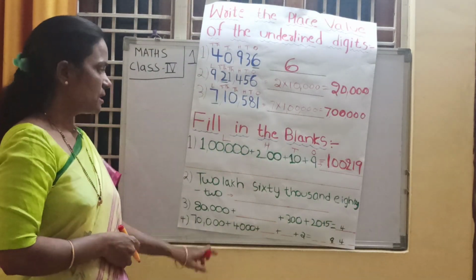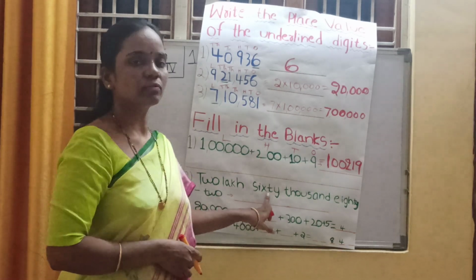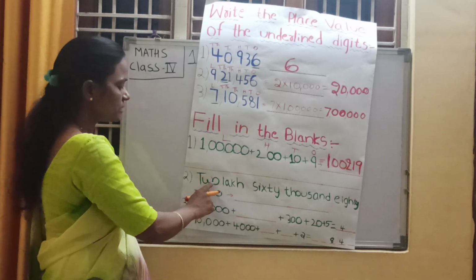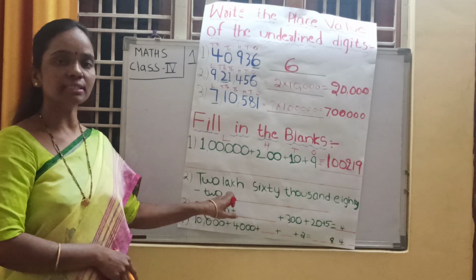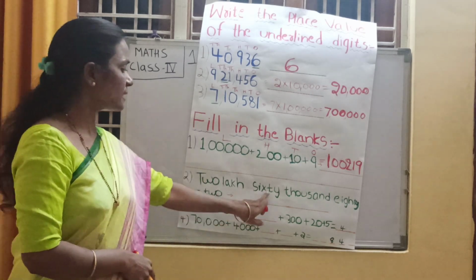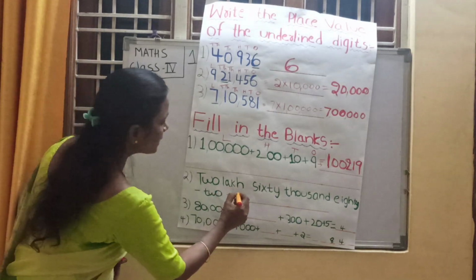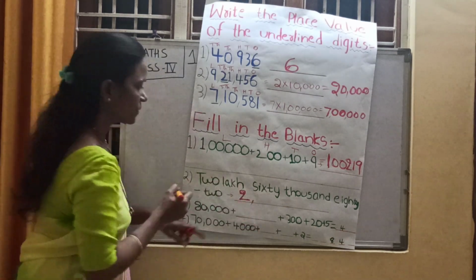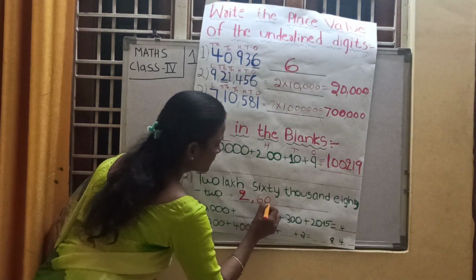Next, here the number name is given. We need to write the number. Read this number, children, everyone. 2,60,082. What is this number? 2,60,082. So write down 2 lakh. How many thousands? 60,000.